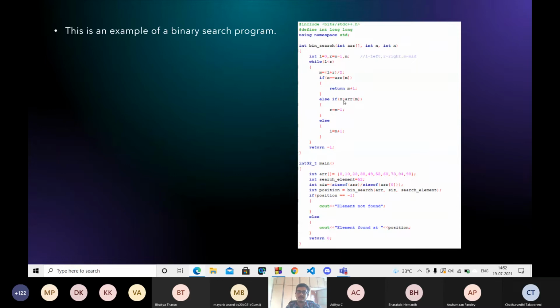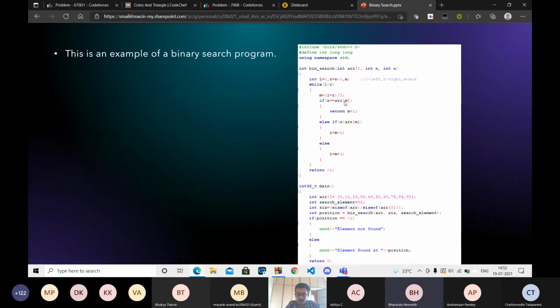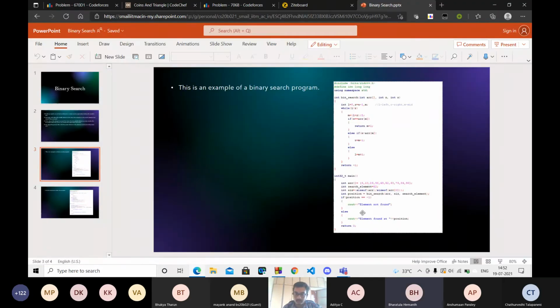Even if it is equal, I will still search in the right half of the array, if I want the highest index of X. If I want the lowest index of X, I will search in the left half of the array. I will not make it strictly less, I will make it less than or equal to. You get it? Okay, fine.